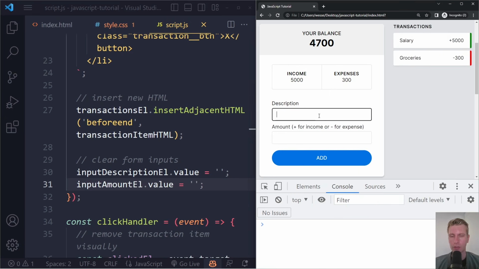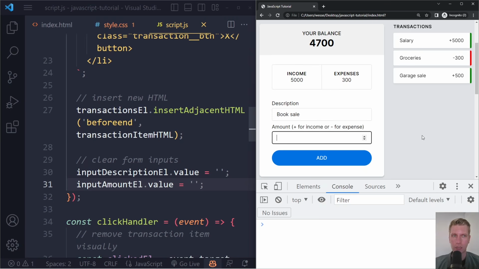Right, so now if I refresh, let's say garage sale 500. I submit the form, it gets added, and the form nicely cleans up. So now we can immediately continue with the next one. Right, if you have a lot of transactions to input here, that would be nice. All right, now if I submit something here, for example, maybe book sale. Let's say I made $50. If I press enter now, the form also gets submitted, right? So not only when you click it, also when you press enter, that's nice.